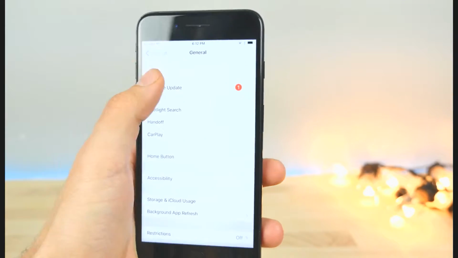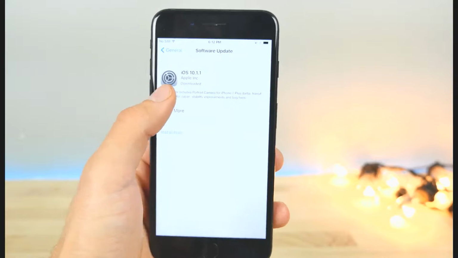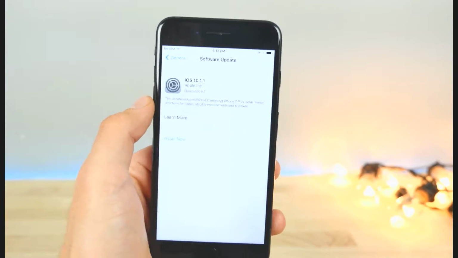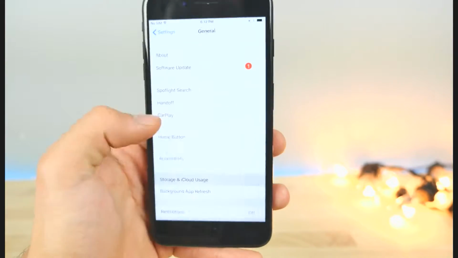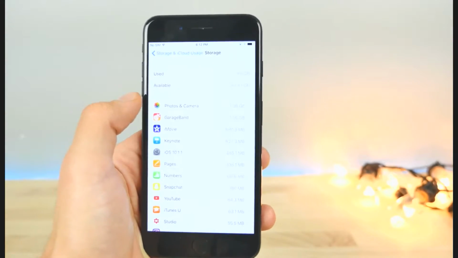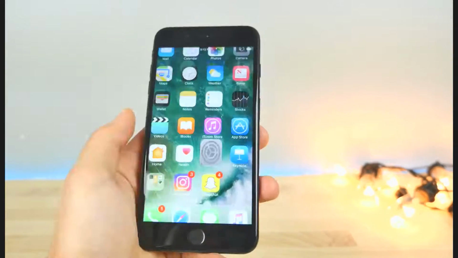So some of us don't like to update all the time. We don't want to update for whatever reason, but in the background, iOS is always downloading the updates, taking up space, annoying us every single day to update. So first thing you want to do is go ahead and delete that update, and we never want to see it again. So let's delete it from our phone first, and then I'm going to give you guys a link